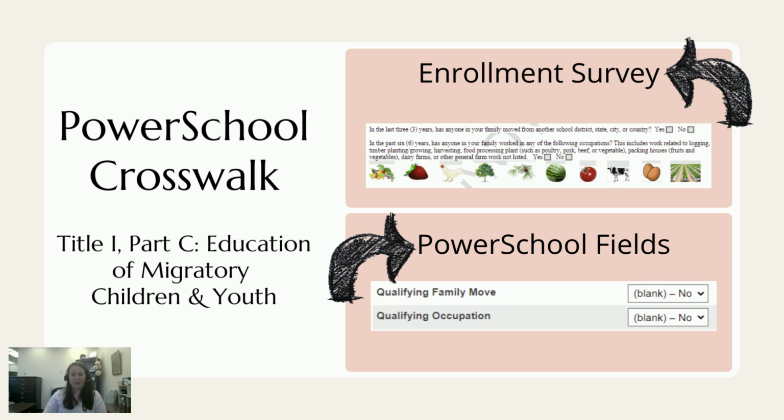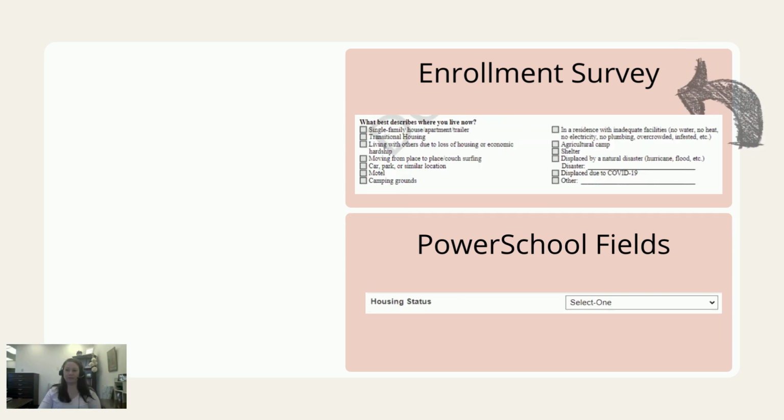Question number 2 of the Migratory Children and Youth section of the enrollment survey states, in the past 6 years, has anyone in your family worked in any of the following occupations? This question matches the field labeled qualifying occupation in PowerSchool.